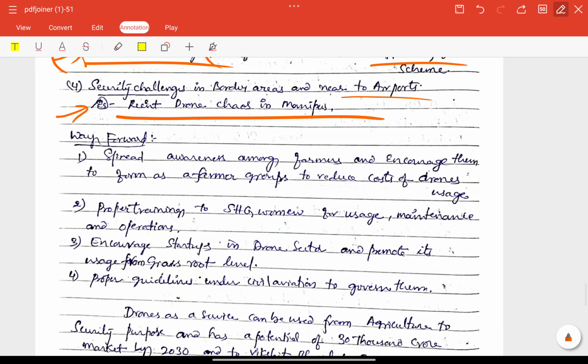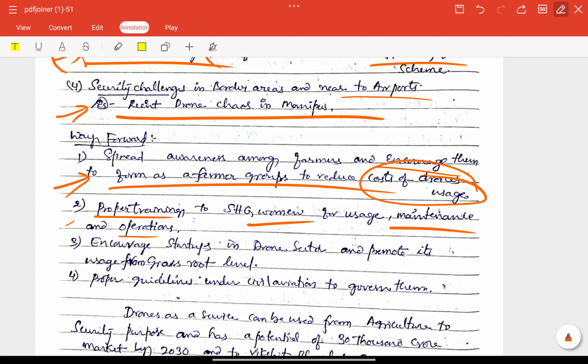So next, way forward here: spread awareness among farmers and encourage them to form farmer groups to reduce costs of drone usage. Proper training to SHGs is also very important here. Encourage startups in the drone sector and promote its usage from the grassroots level, that is also very important.